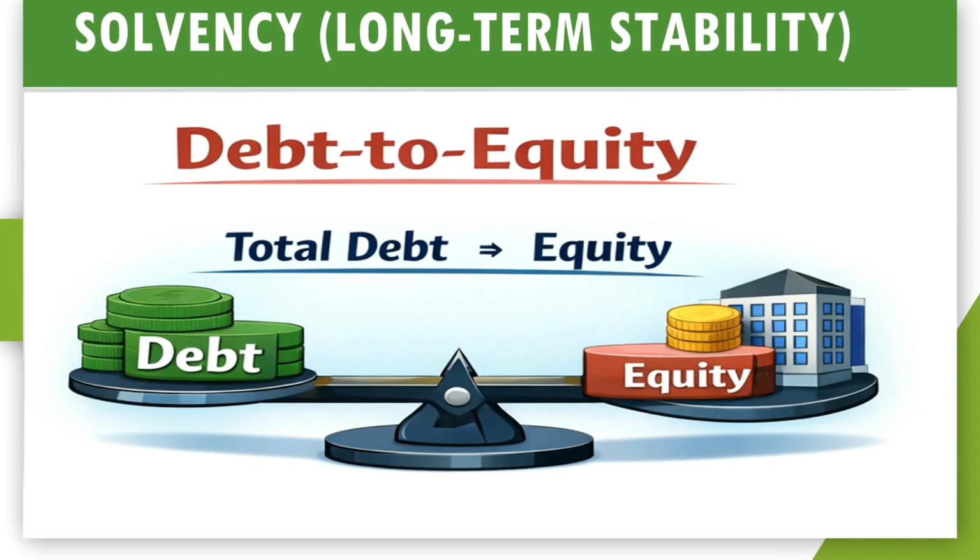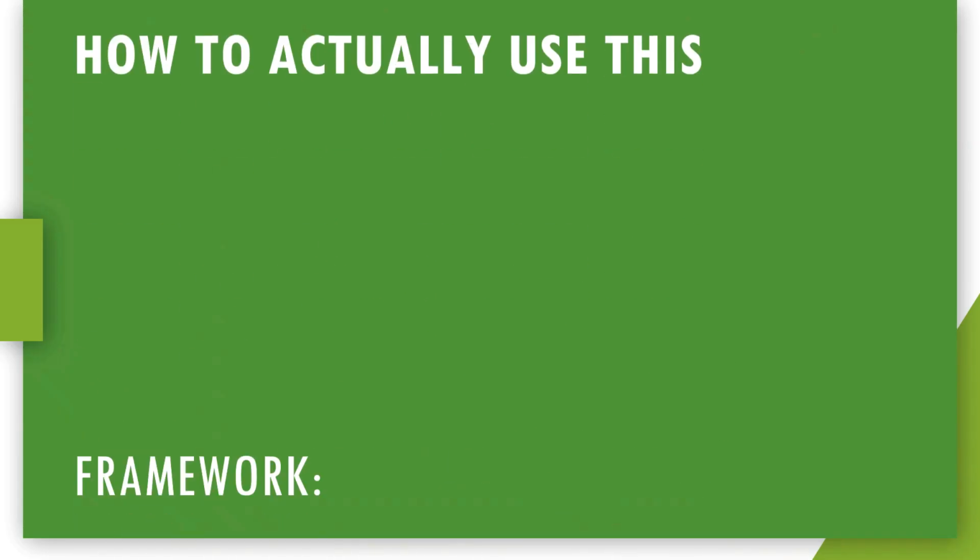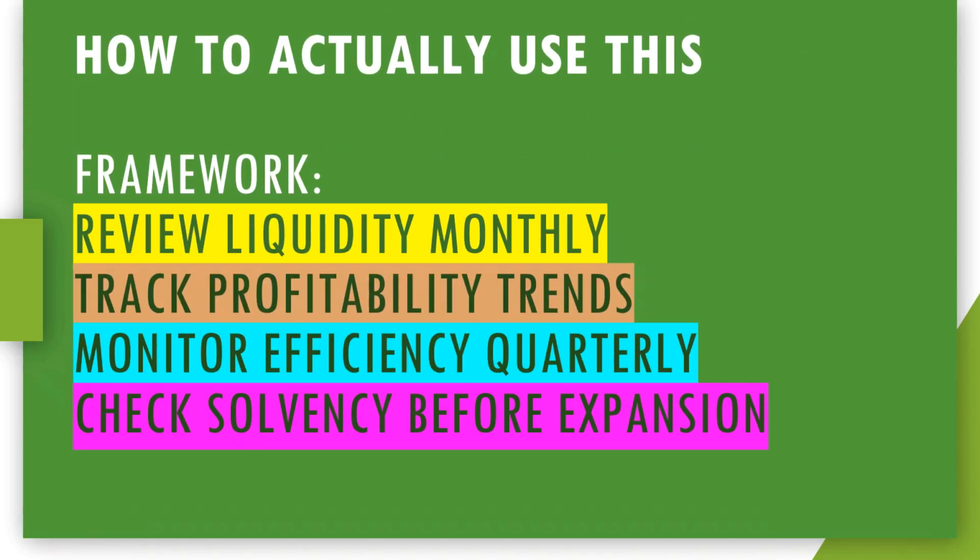Solvency. Solvency focuses on long-term structure. Debt to equity shows how much the business depends on borrowed money. High debt increases risk, especially during slow periods. These ratios are important before expansion. Healthy solvency supports expansion. Don't calculate ratios once and forget them.